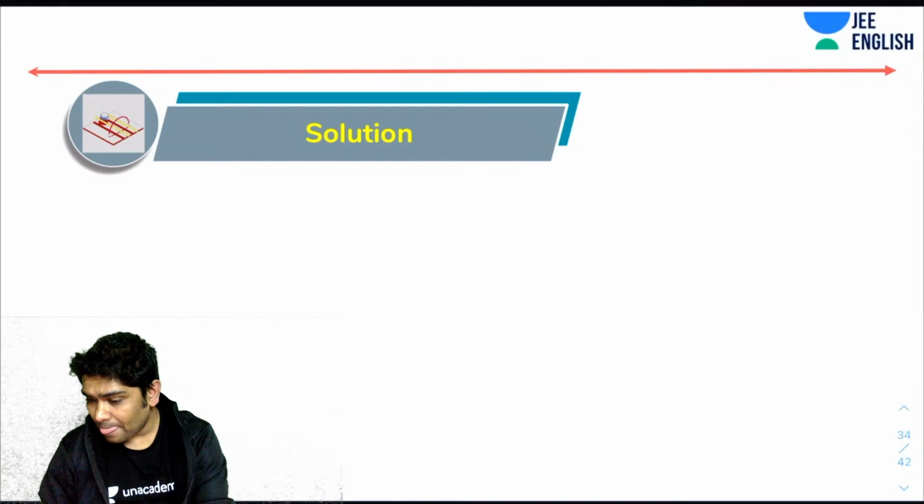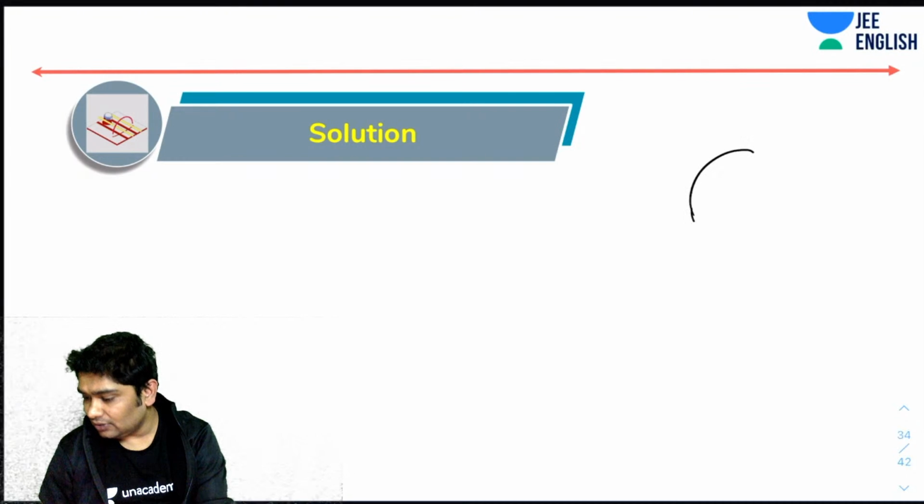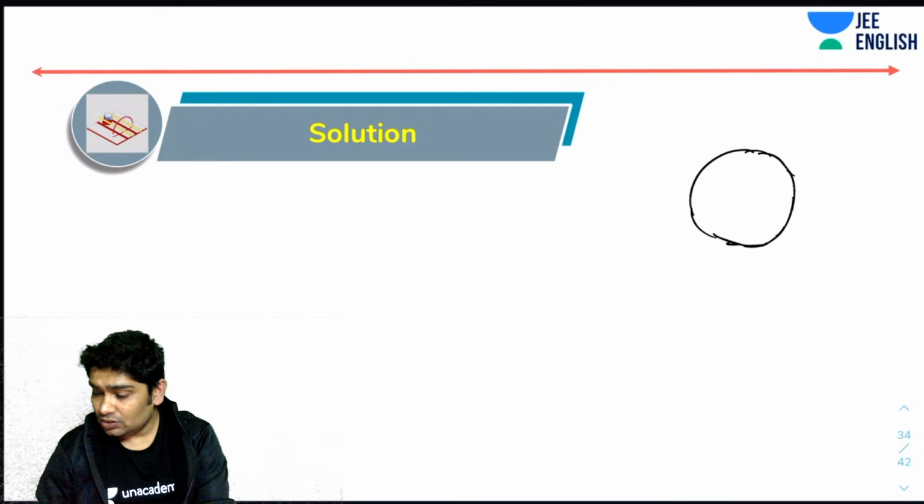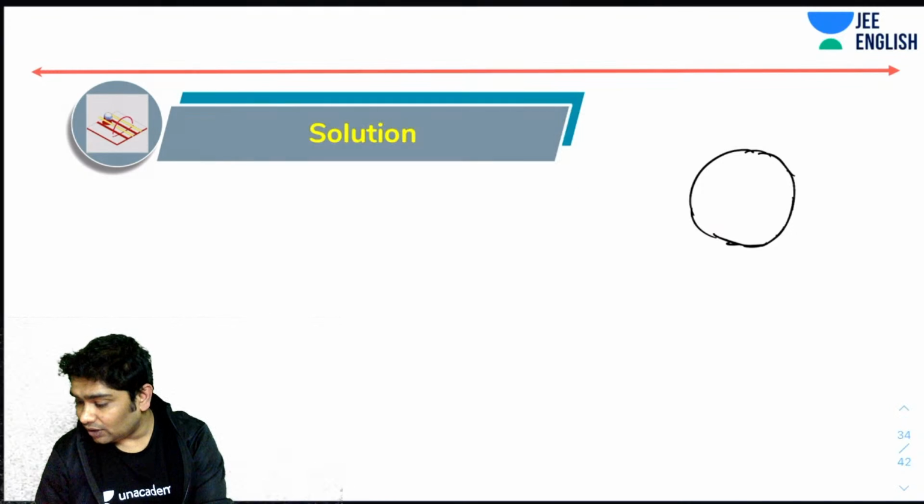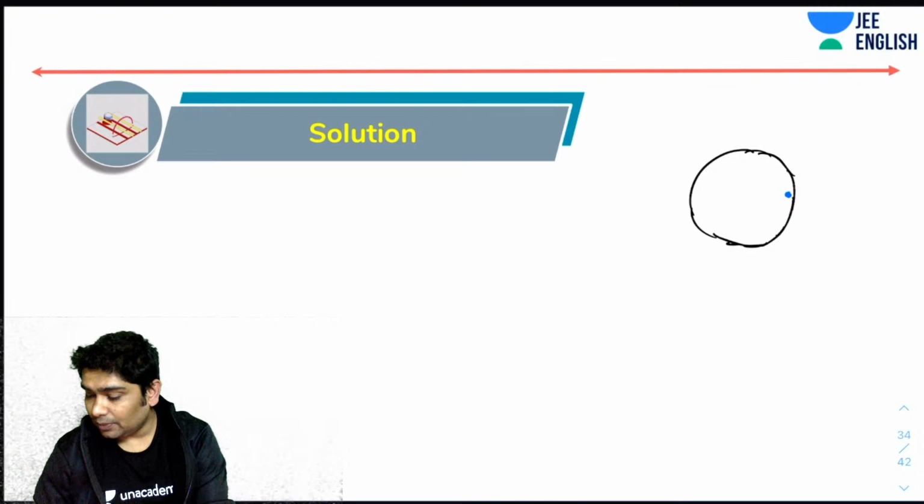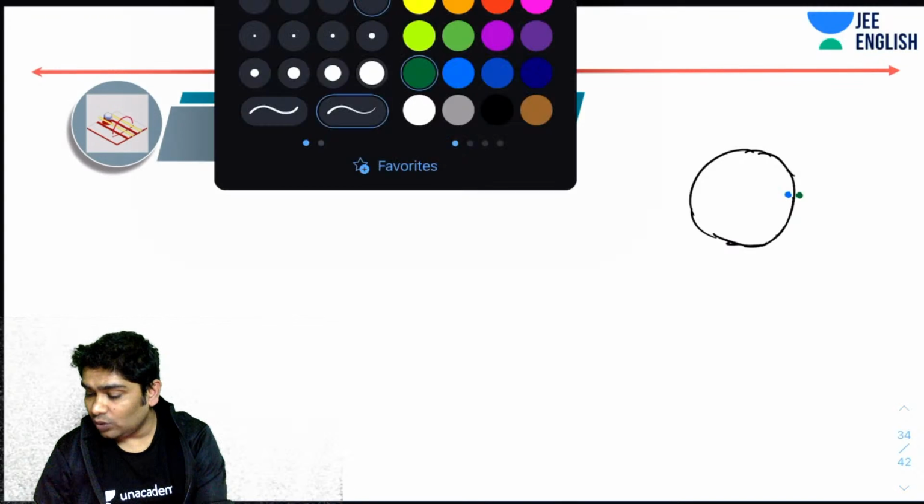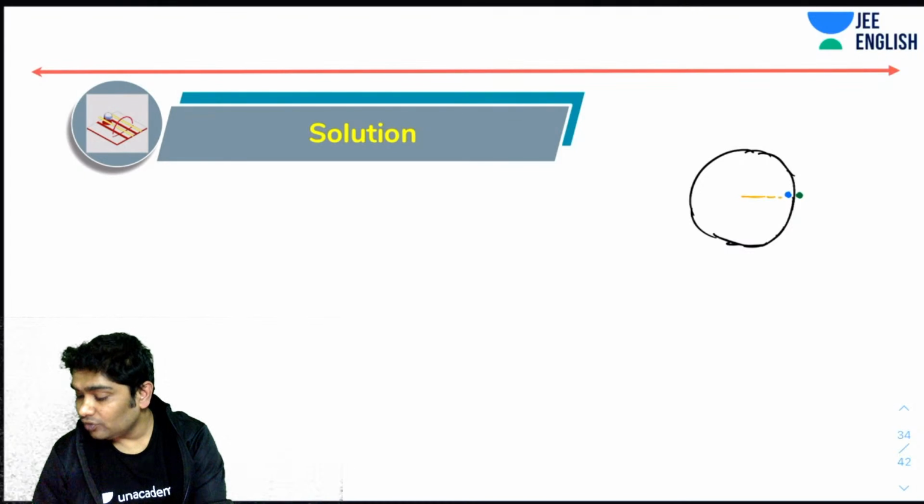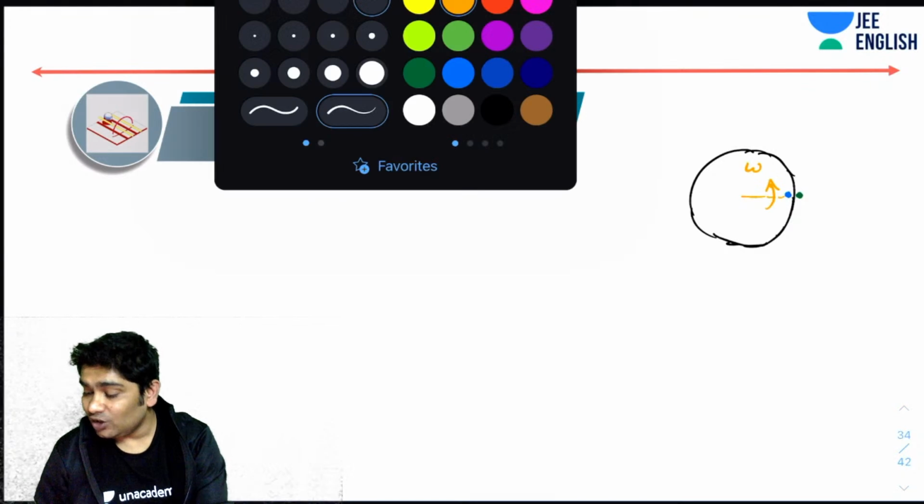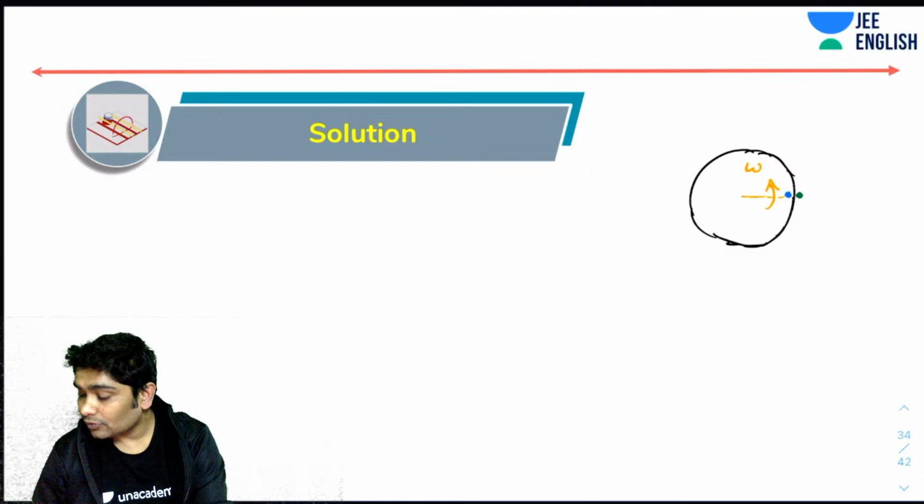Show you what I'm trying to. So here is the circle. All you need to do is that one particle is here, another particle is here. One is moving in this direction with omega, and the other is moving in the opposite direction with 5 omega.